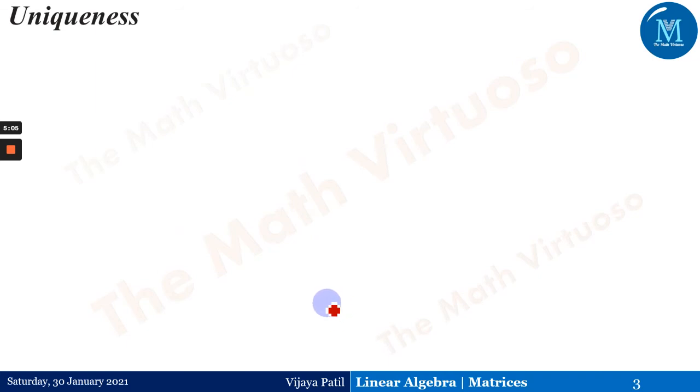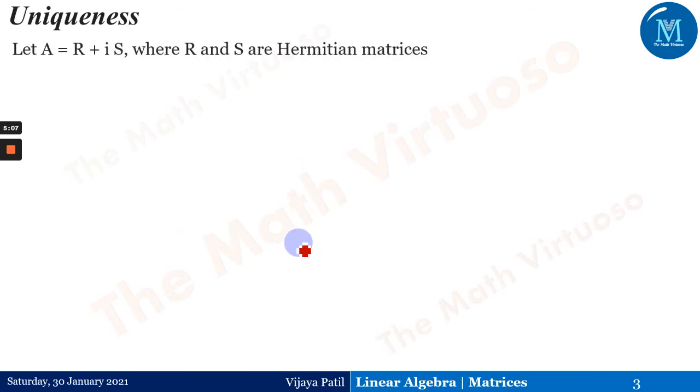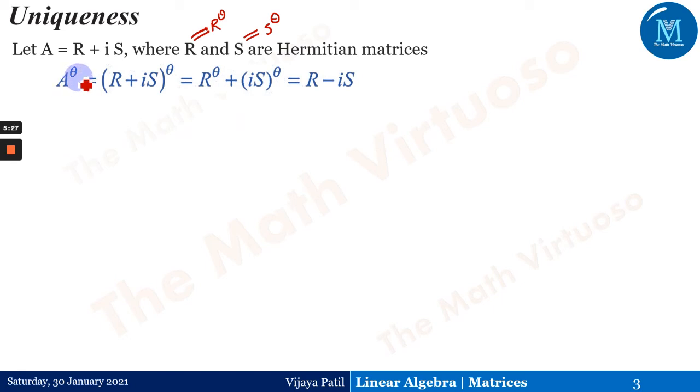Now let us go and see the uniqueness, as we did last time. The same thing. Let us take A equals R plus IS, where R and S are Hermitian matrices. Now what do we mean by Hermitian matrices? That means R is the same as R to the power theta, and similarly S is the same as S to the power theta, because both of them are Hermitian matrices. Now taking A to the power theta, it is R to the power theta plus (IS) to the power theta, and the same argument will work over here.